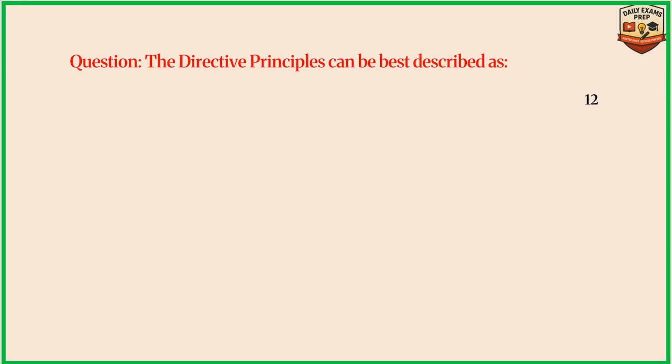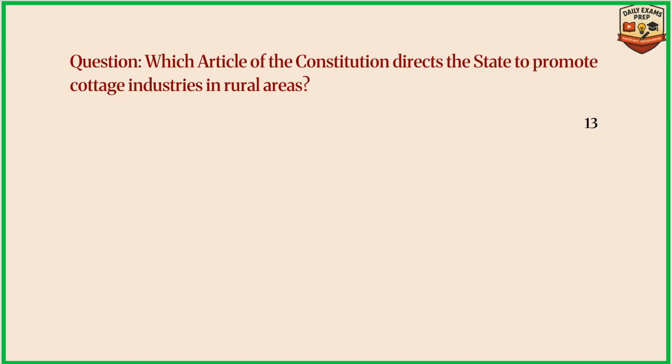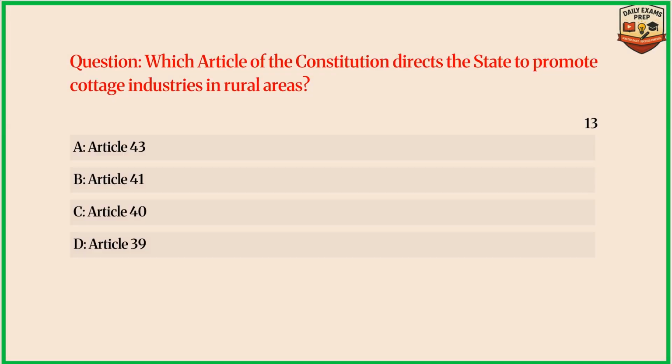Question: the directive principles can be best described as? Answer C. Non-binding guidelines. Question: which article of the Constitution directs the state to promote cottage industries in rural areas? Answer A. Article 43.